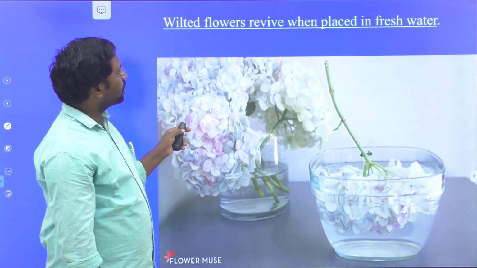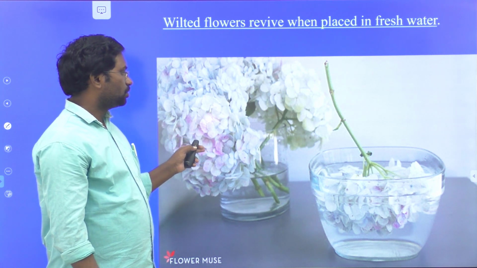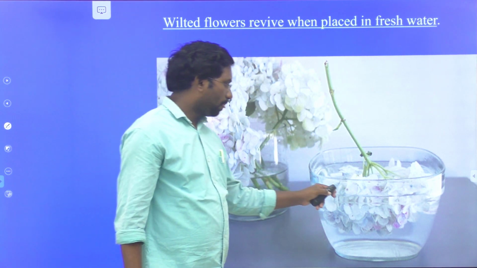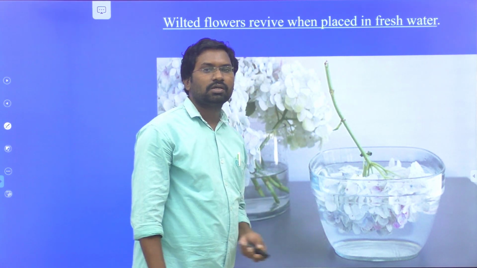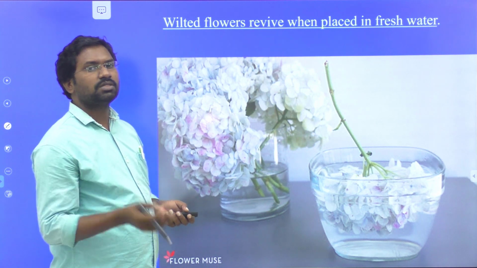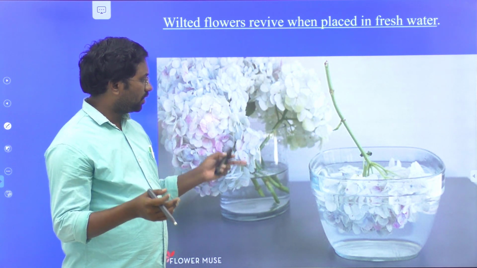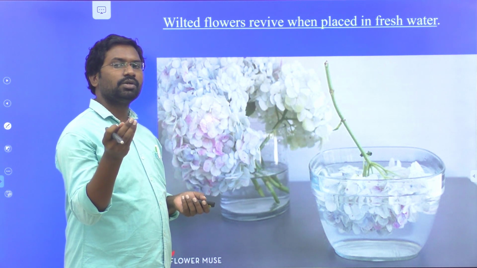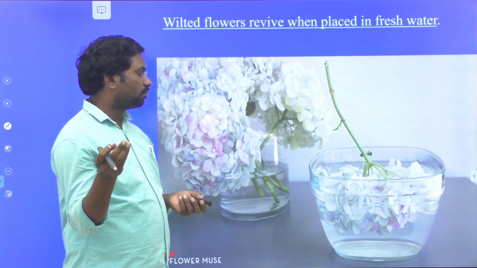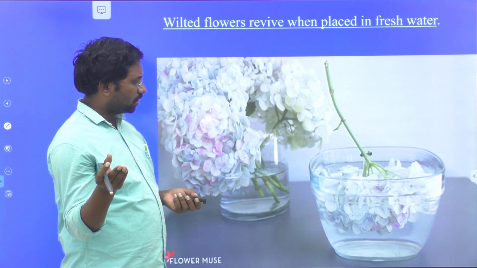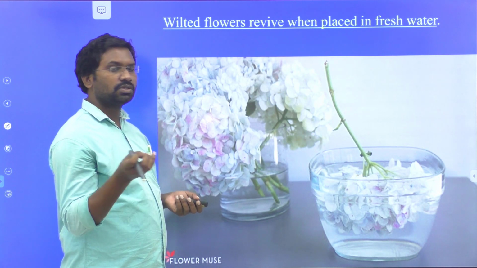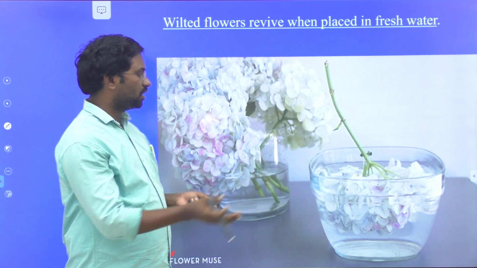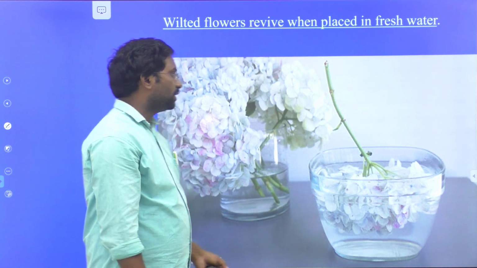When the wilted flowers are kept in water, the water passes into the membrane of the flower. The membrane absorbs some water, and the wilted flowers become fresh. So here also the osmosis process takes place.